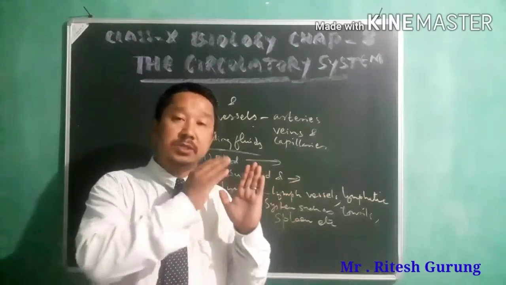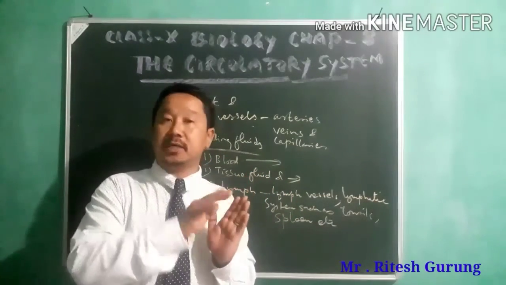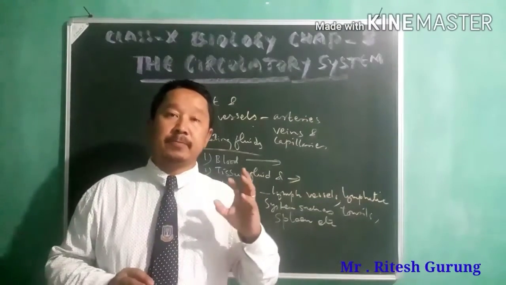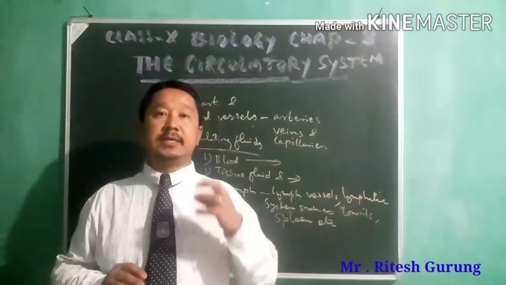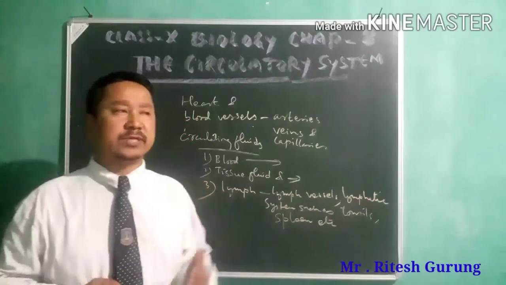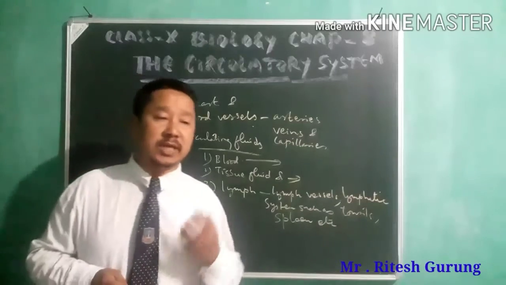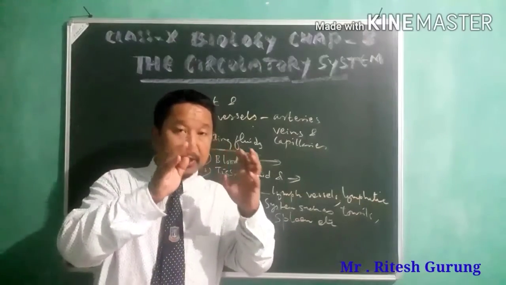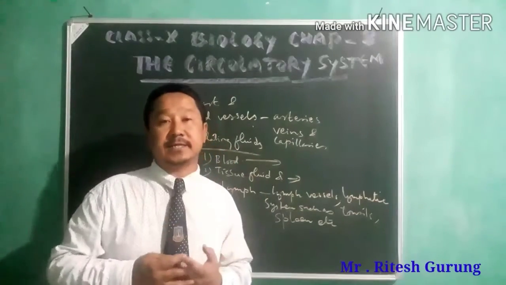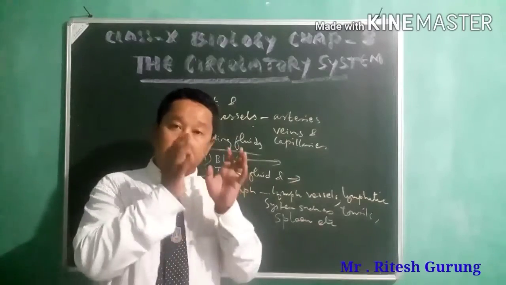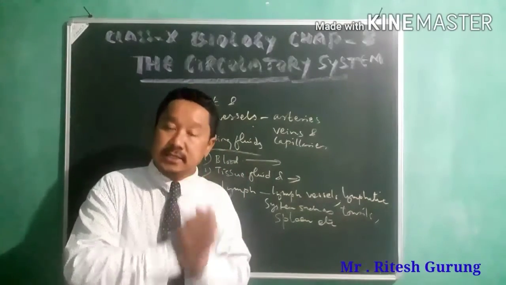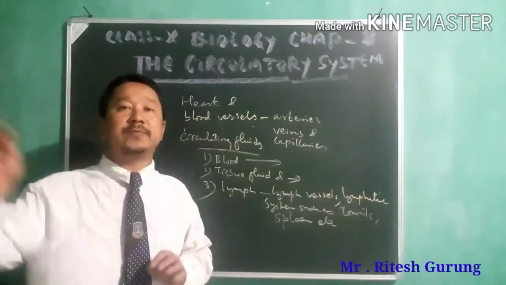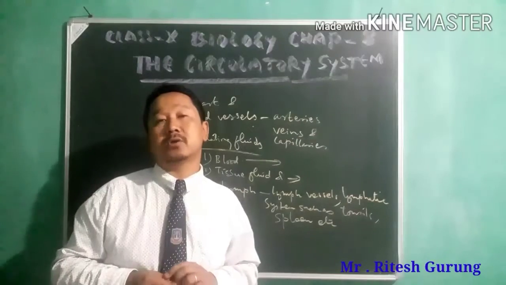Remember here, the circulatory system is connected with other systems also, like the excretory system, the respiratory system, the digestive system, and so on. Then hormones. As we all know, hormones are produced by the endocrine glands. From the site of its secretion, that means from the place where those hormones are secreted, they are taken to the different regions by means of the circulatory system itself.